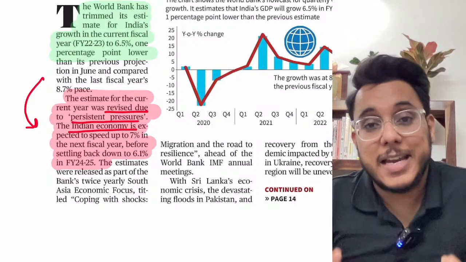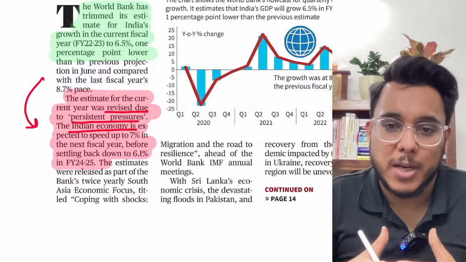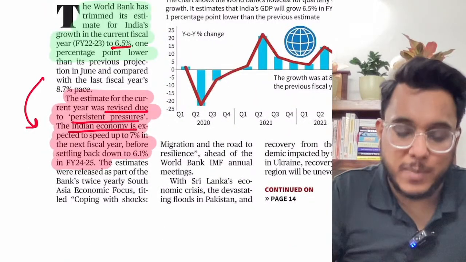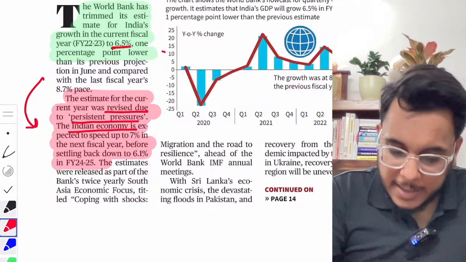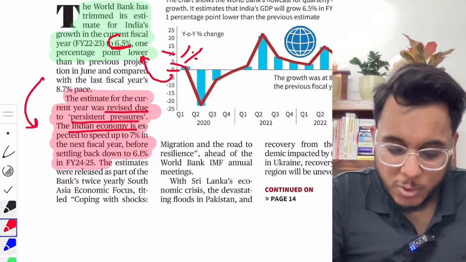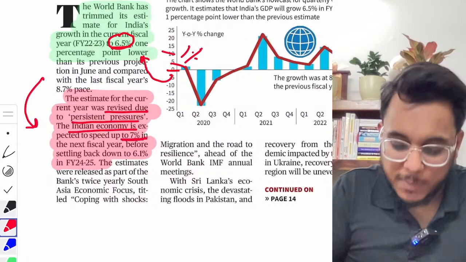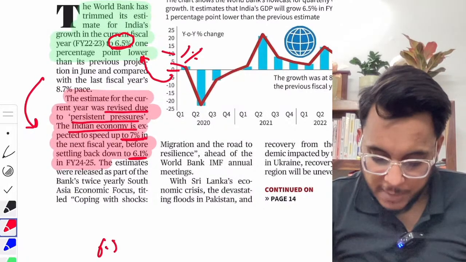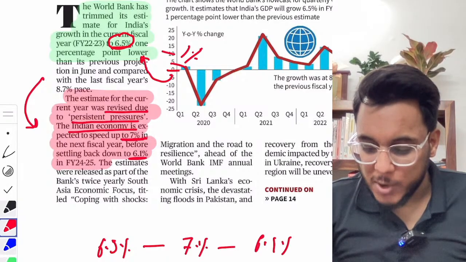So right now there is high inflation. FPI outflows are going on. We have already discussed these particular things. So because of the high inflation, India's growth rate has been reduced to 6.5%. It is 1% lower. Earlier it was 7.5%. Now it has been reduced to 6.5%. It is said that next year India's growth will increase from 6.5% to 7% in the next fiscal year, and after that it will again go to 6.1%. So 6.5% in financial year 23, then it will go to 7%, and then it will again come to 6.1%.